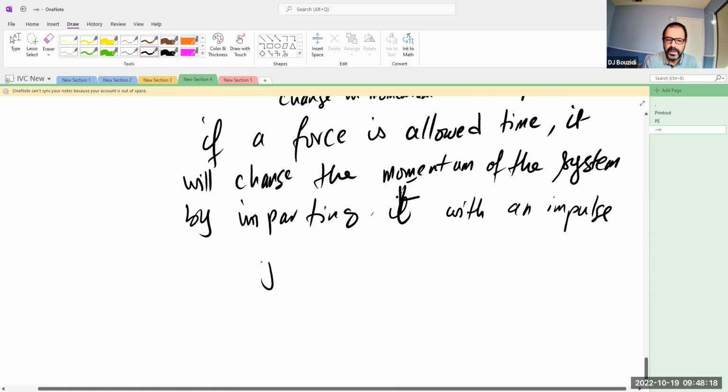So how much is the impulse? The symbol for impulse, by the way, is J, the letter J, and it is force times delta t. That's basically what's going on.